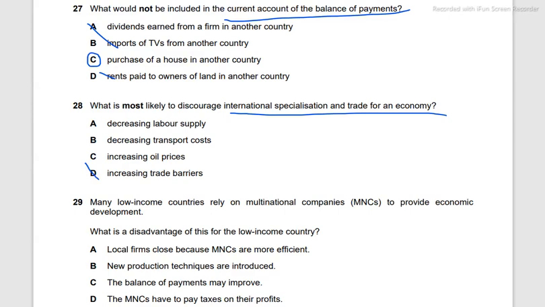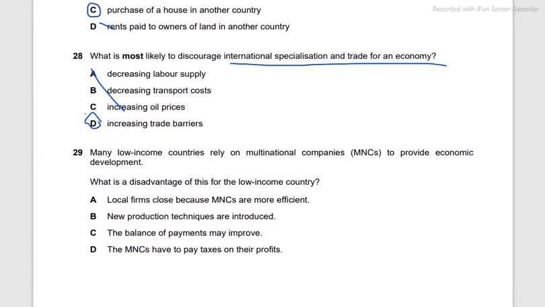So this is the answer. Increasing oil prices, decreasing transport costs, decreasing labor supply, all these are not actually going to discourage international specialization in trade.